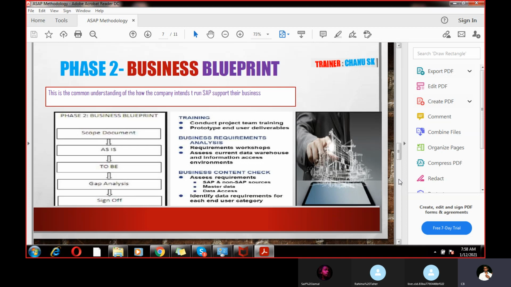Tomorrow I will share real-time business blueprints, and you just open them up and read them. If you read many business blueprints, that is well and good, because you should become completely aware of the business knowledge, meaning the client expectations and requirements. If you read those, then in real time we can easily map into the SAP system.